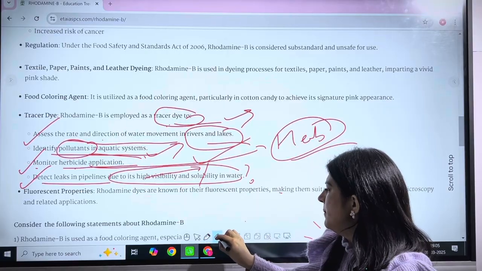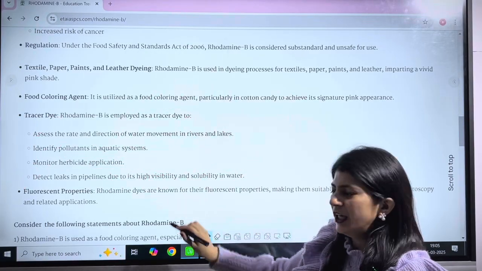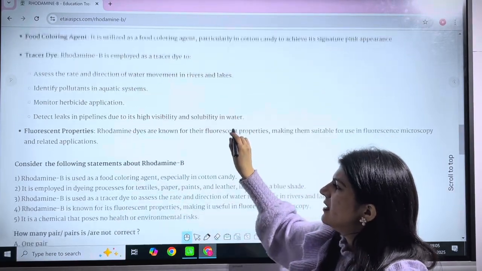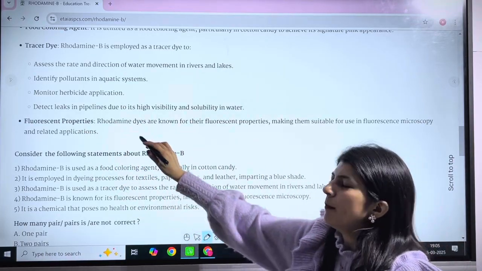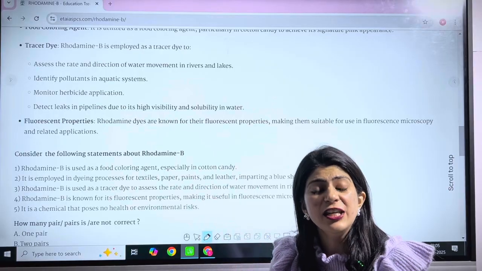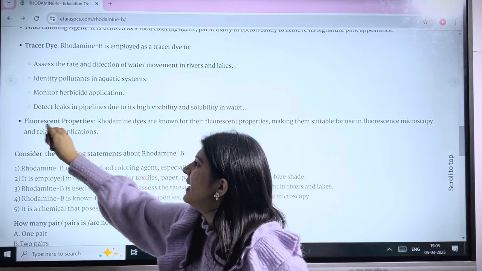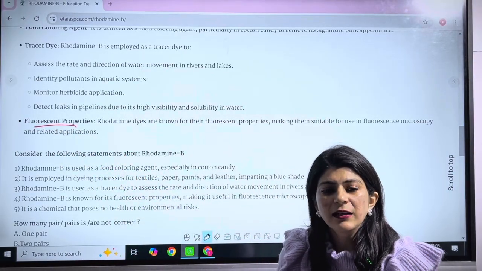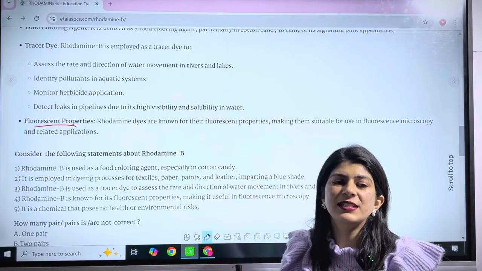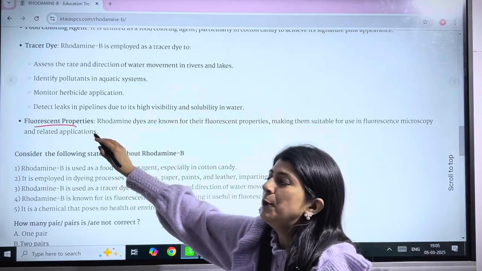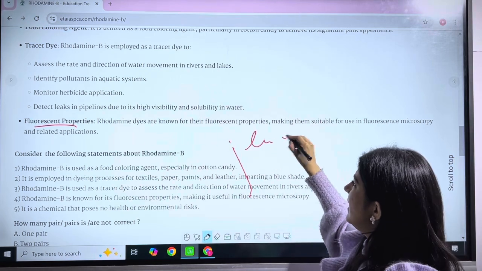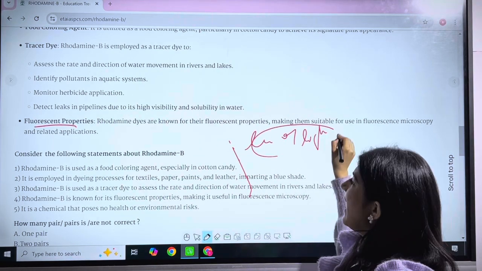One more important property related to rhodamine B is its fluorescent property. As I have already told you about fluorescence, it is the illumination property. Fluorescence means a physical property in which the atoms in the substances are excited and it provides illumination of light.